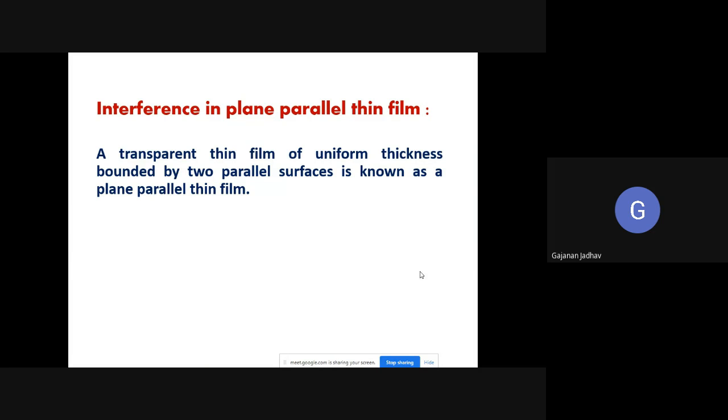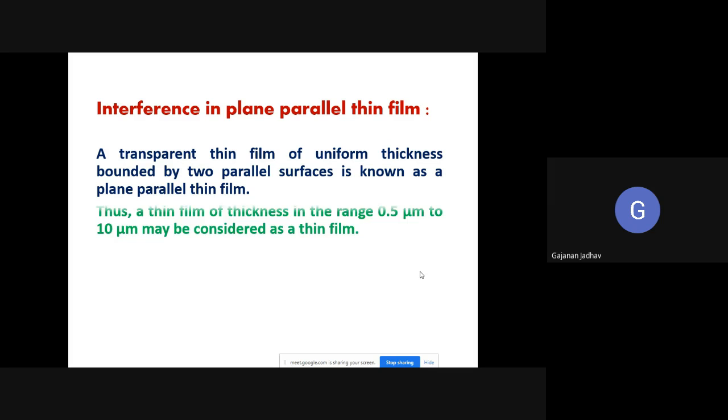This was the introductory part, and now we are moving again onto our topic, which we have discussed earlier, but again I would like to discuss it in detail with you. That is nothing but the interference in plane parallel thin film. Before we understand how interference takes place in plane parallel thin film, it becomes very important to know what is the plane parallel thin film. It is a transparent thin film of uniform thickness which is bounded by two parallel surfaces. That is what we call a plane parallel thin film.